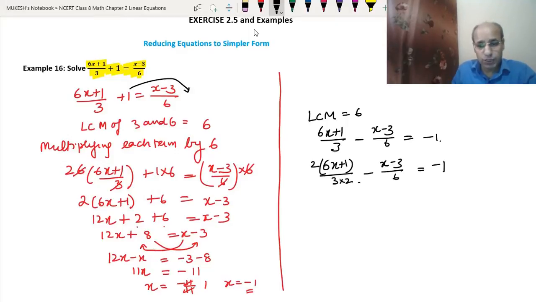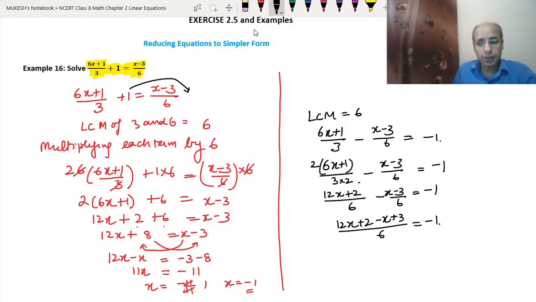So this will become 2 6s are 12x plus 2 1s are 2. Distributive property we will use here, upon 6. Minus x minus 3 upon 6 equal to minus 1. So now we will write the common denominator: 12x plus 2, minus x, and this minus will become plus 3, equals to minus 1. Okay, 12x minus x will become 11x, plus 2 plus 3 will become 5, and this 6 will be multiplied with the minus 1, cross multiplication we call it. So it will become 6 into minus 1 is minus 6.